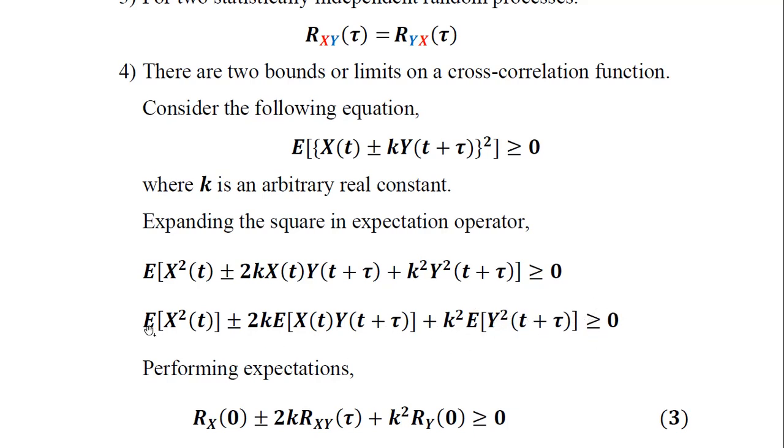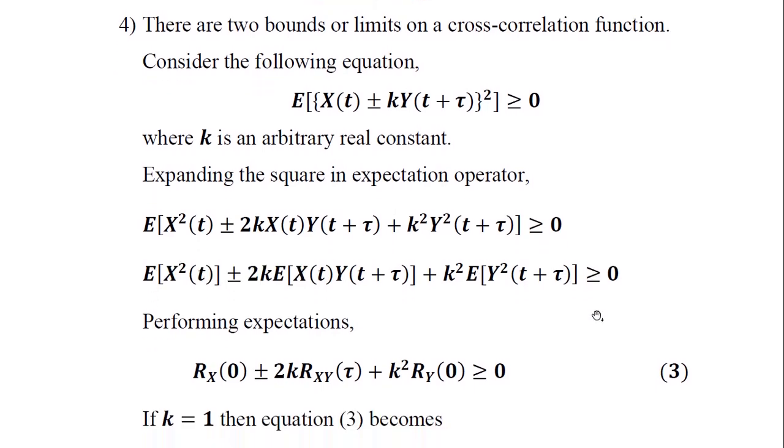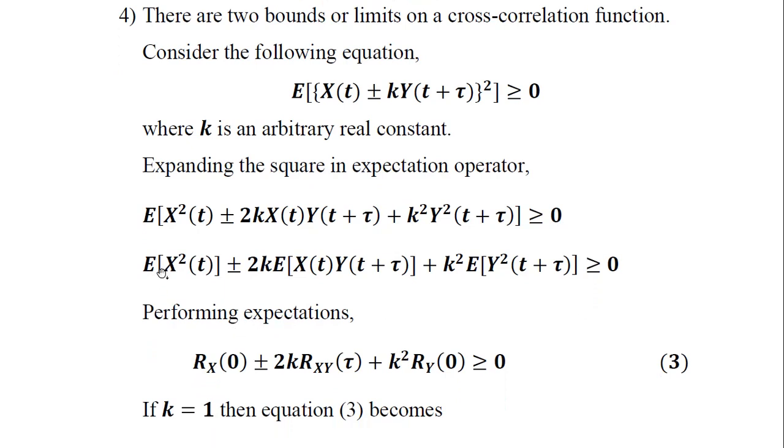Now once E is multiplied inside with each term, we can perform the expectations. E of x square of t represents the correlation of x at time instant t, that is Rx(0).